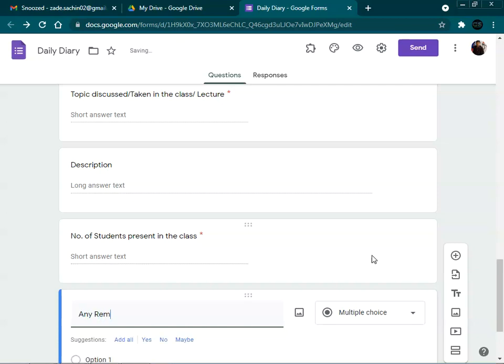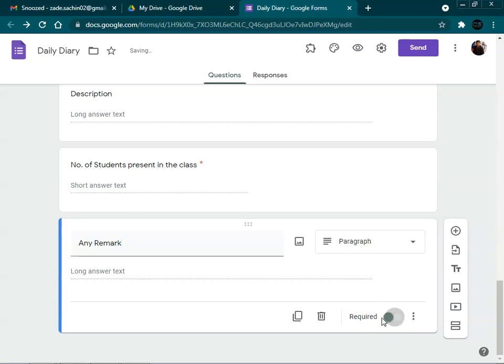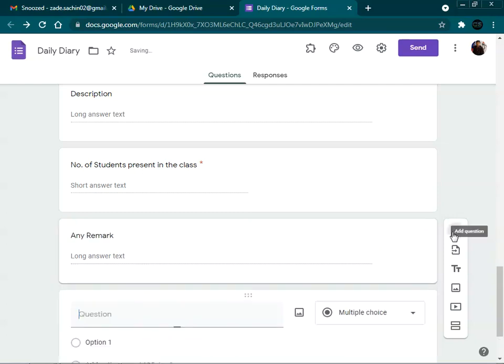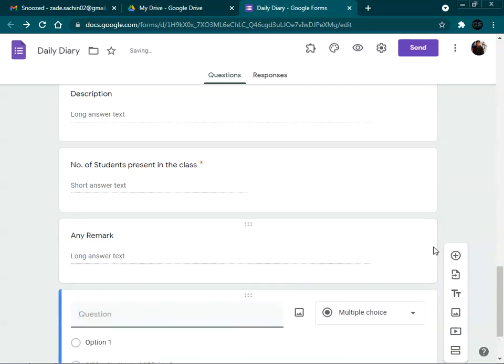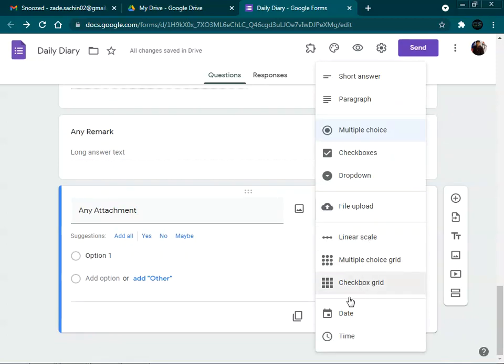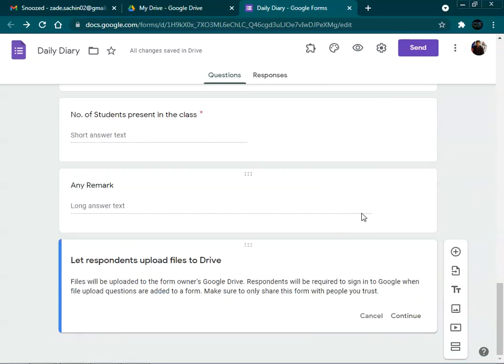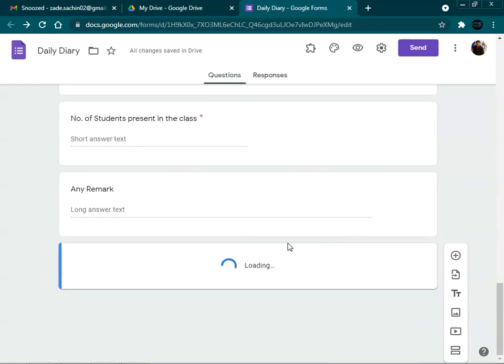Then we will give the remark option. If the faculty wants to give remark, then the particular faculty can specify the remarks. We are not going to make it mandatory, that will be optional. And last option we are giving is any attachment regarding the class. The faculty, if you want to attach the attachment, the particular faculty can give the attachment, and this option can be selected from this file upload. Here we have to select this to continue.